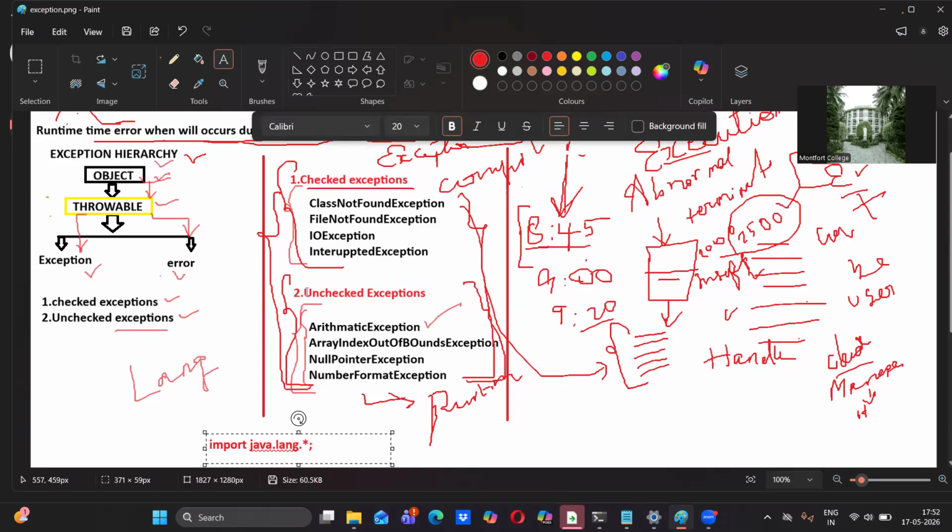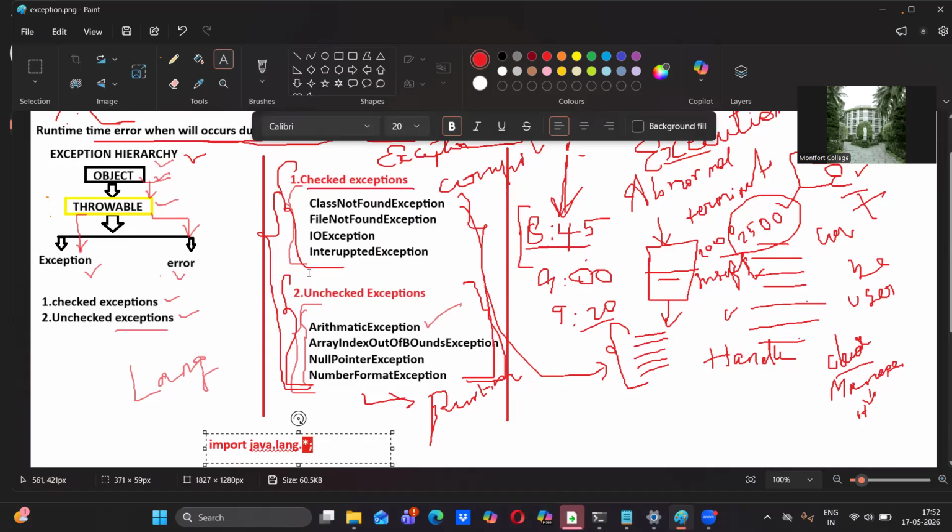Whenever we are using try block and catch block, we are going to use try block and catch block only for all these exceptions, because without try block and catch block we cannot handle any exceptions. So in this entire video we are going to use try block and catch block in all the codes. Just try to understand.